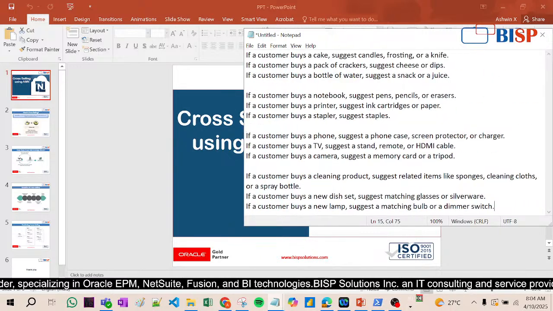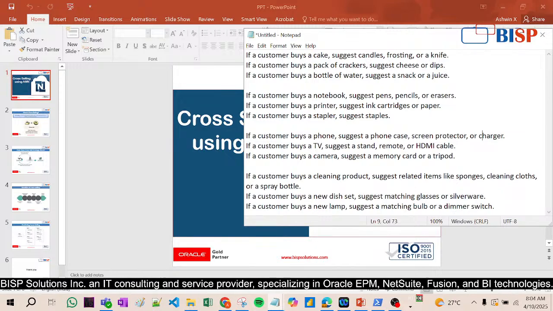For example, I go to a shop and I buy a phone, right? Now they will suggest me the phone case, the screen protector, or the charger. This is called selling other things along with the main thing.